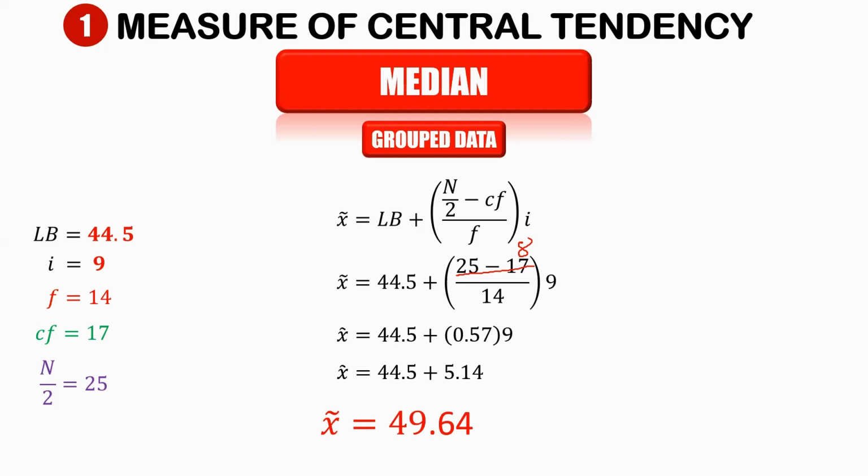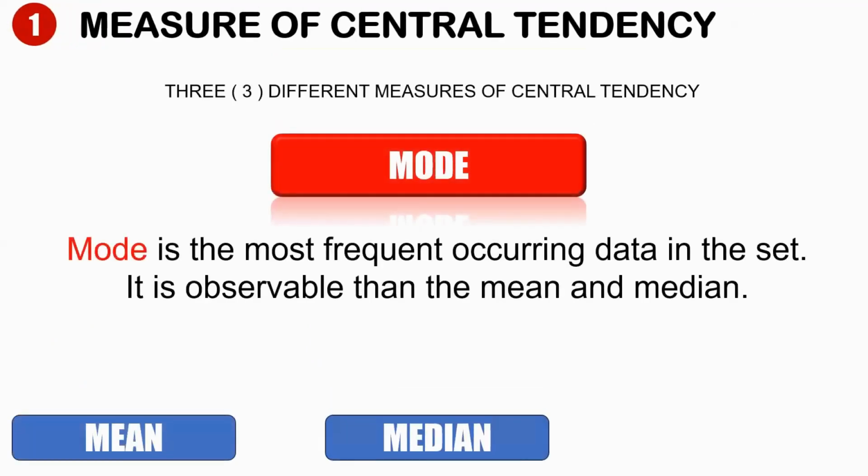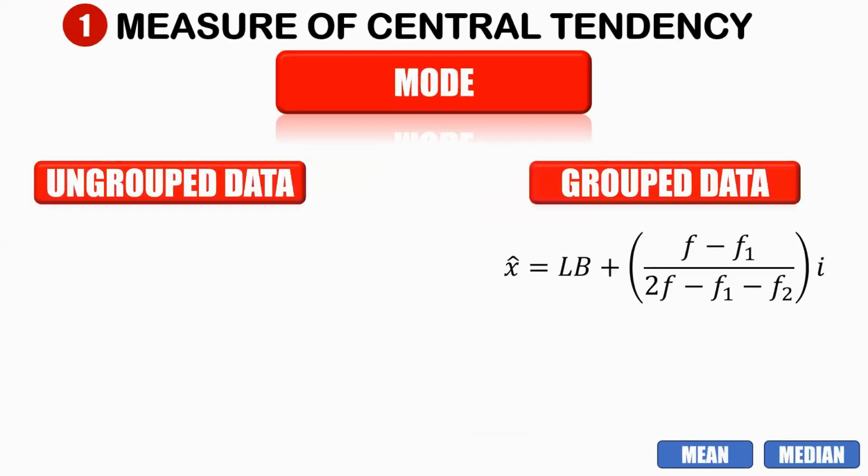Okay, now let us take a look at the mode. Mode is the most frequently occurring data in our given set. Unlike the mean and the median, it is the value that occurs most frequently. That is our mode. So for you to easily understand mode, it has the greatest frequency in our given data sets. Unlike our previous formulas, for mode, we only have one formula to consider. For ungrouped data, we are just going to look for the greatest frequency.